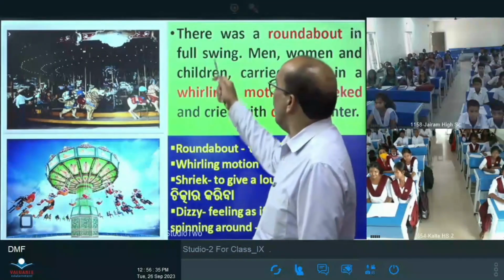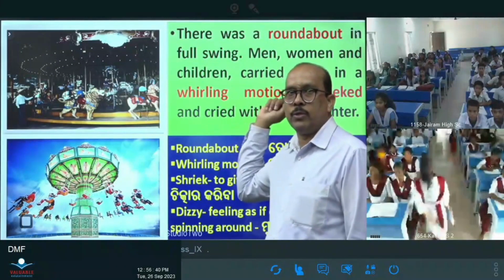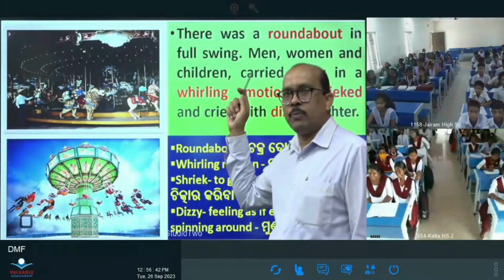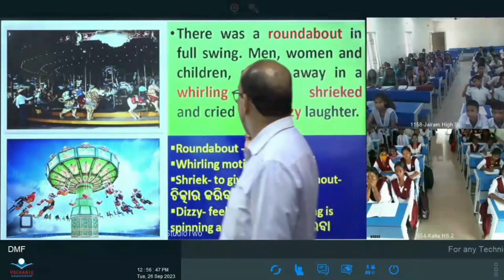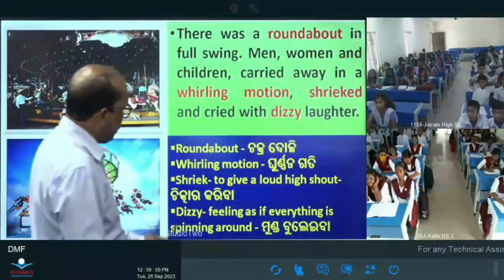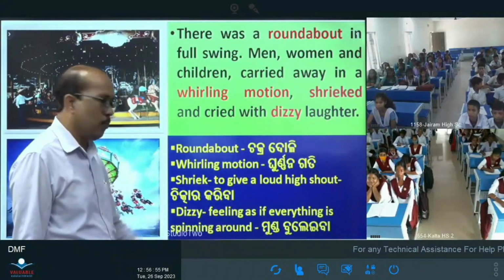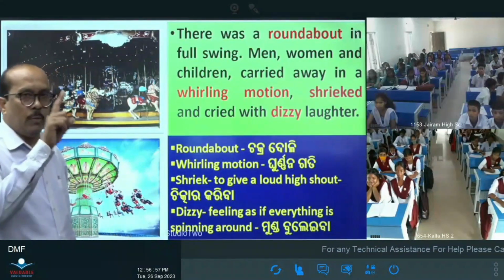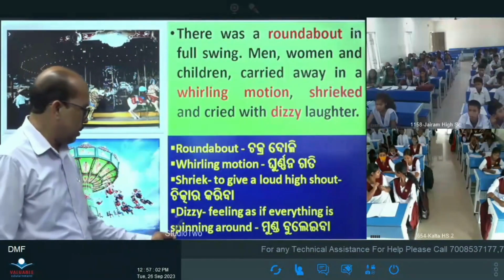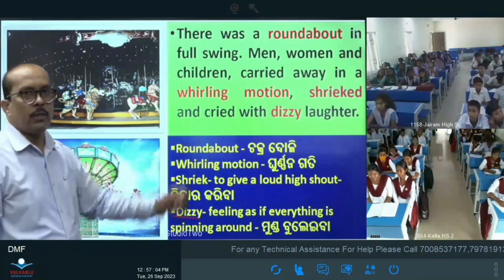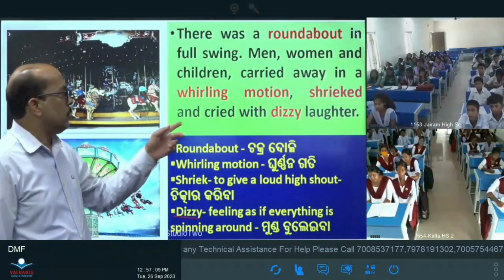Then the roundabout. You see, who are the people enjoying that? Men, women and children, in the whirling motion, and the people shrieked and cried in dizzy laughter. Dizzy laughter means a dizzy feeling, as if everything is spinning around. This is the last paragraph of part 2 of your lesson, the last child.